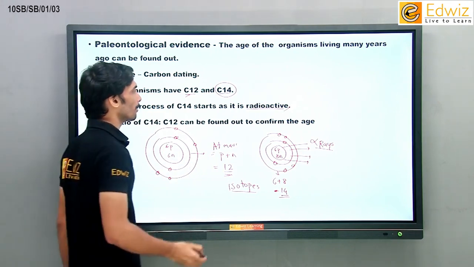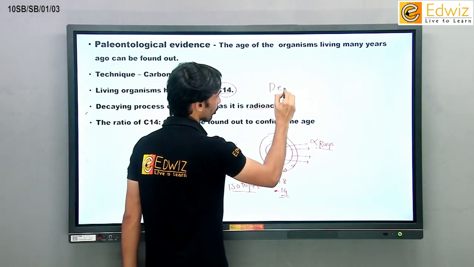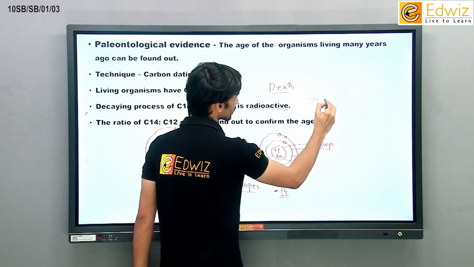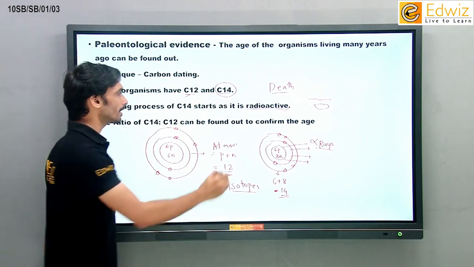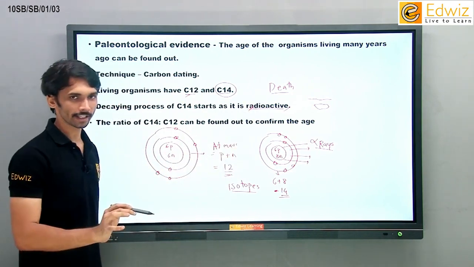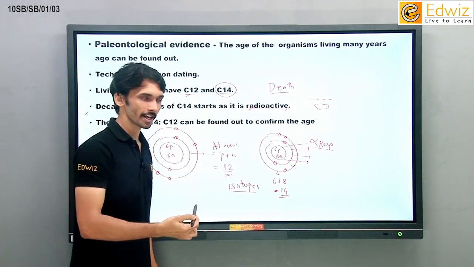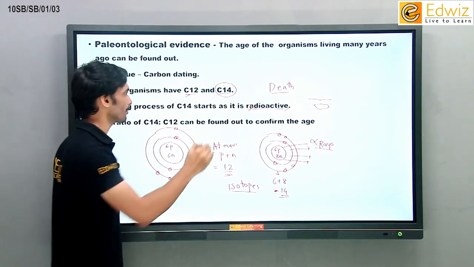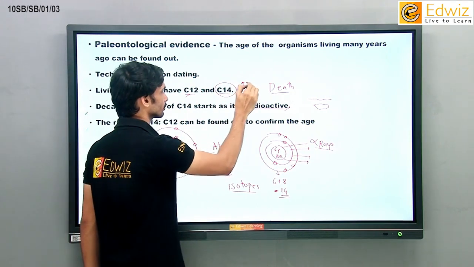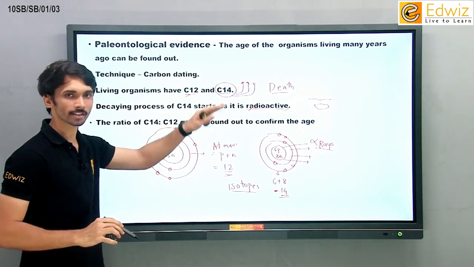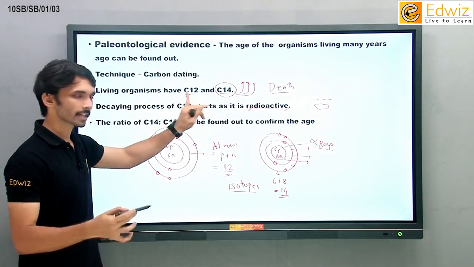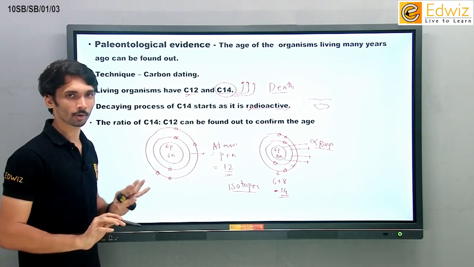Sometimes, for example, let us say a body dies. After the death of any body, this is the soil, for example, and if any body is dead, now that body is releasing the radiations. Even if it is not eating anything, that body is releasing radiations, and who releases those radiations? Carbon 14. It will be removing radiations. If it releases radiations, its amount will decrease in your body. Carbon 12's amount will remain stable because it does not release radiations at all.